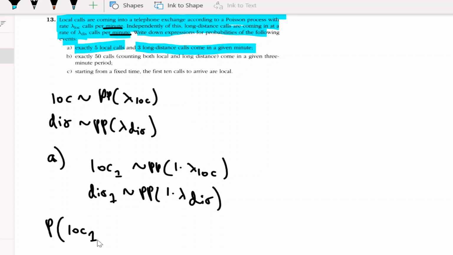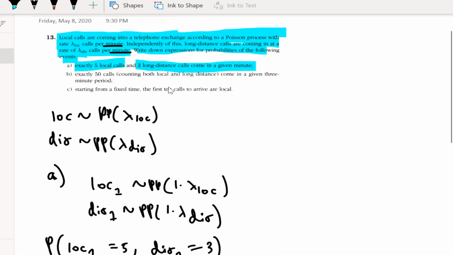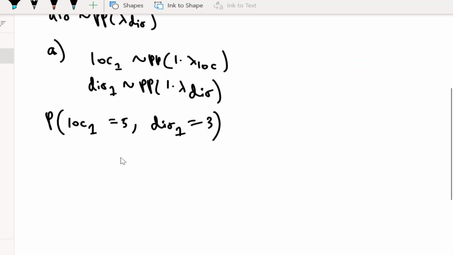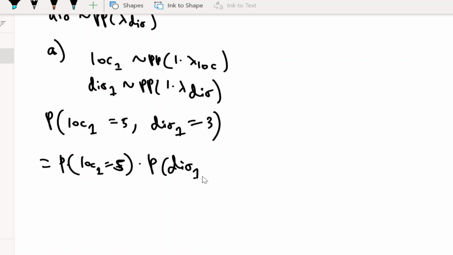Okay, so now that we created these new random variables for our part A situation, we'll say the probability that loc 1 is equal to 5, so 5 local calls, and dis 1 is equal to 3. We should know that these 2 Poisson processes are independent of each other. Because they're independent, we can split the probability: the probability that loc 1 is equal to 5 times the probability that dis 1 is equal to 3. And from there we can just do a simple Poisson.